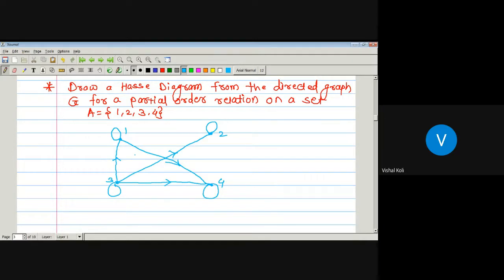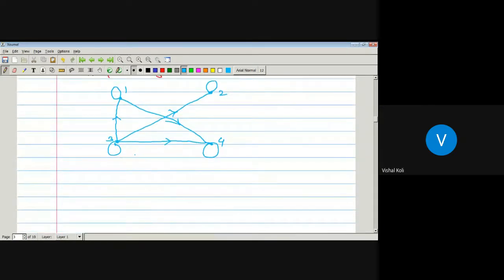And by using the previous method, we have to construct a Hasse diagram from this directed graph. In the first step, we have to remove all the loops on each vertex.